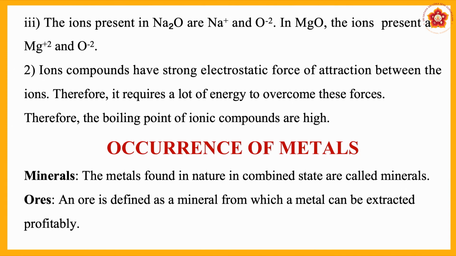Here we say that the boiling point of ionic compounds is high because they are bound by the strong electrostatic force of attraction between the ions. These ions are bound by the strong force. Therefore, a lot of energy is required to overcome these forces. Okay, that is all the homework. I think most of you have done it. If you have not done it, at least now you complete it.